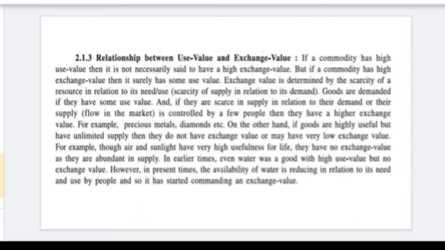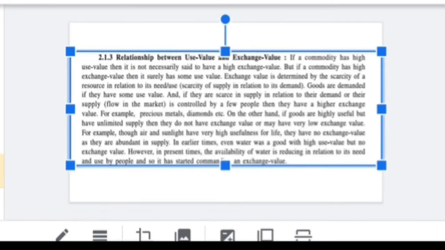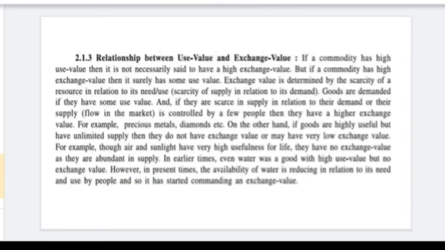Water is available in plenty, its use value is very high, but its exchange value is 20 rupees per bottle. Whereas gold is not found abundantly, and the use value of gold is also less. Without gold you can live, but what is the exchange value? 30,000, 40,000. So that is the difference between use value and exchange value.